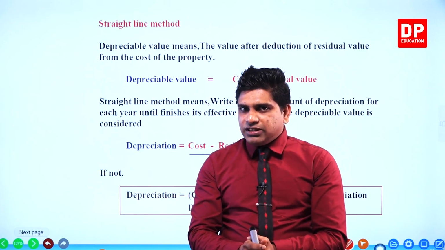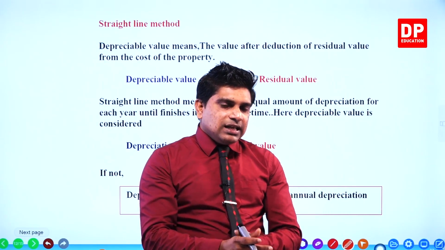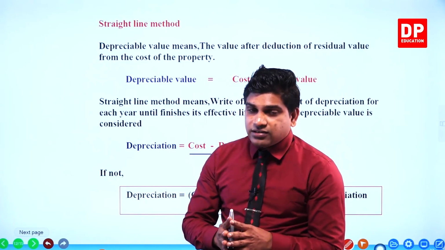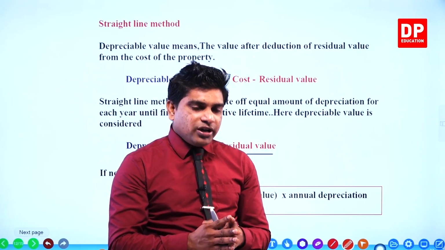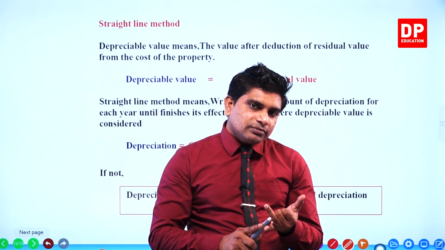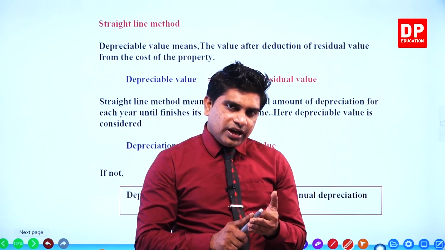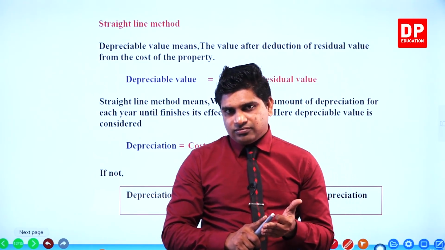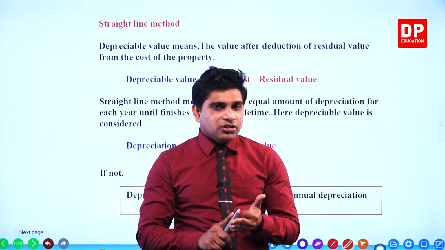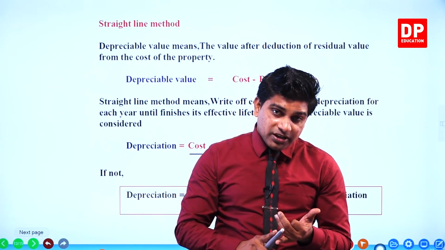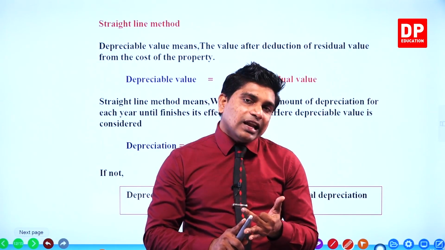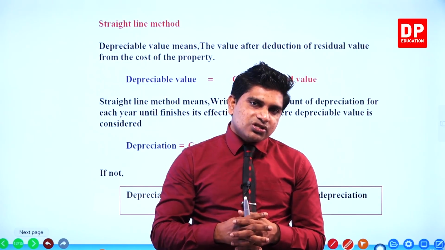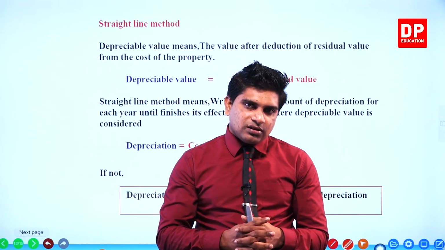Before I go to the straight line method, let me revise the things. When we calculate depreciation, we have to consider 3 main points: cost of the property, residual value, and lifetime. What are they? Cost, residual value, lifetime. How do you calculate the depreciation? Cost minus residual value divided by lifetime. Then you can calculate annual depreciation using that formula, right?